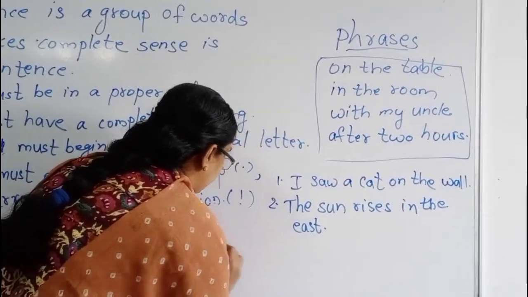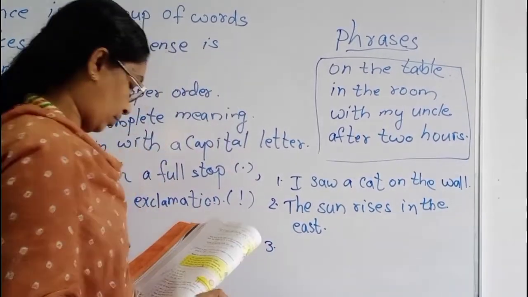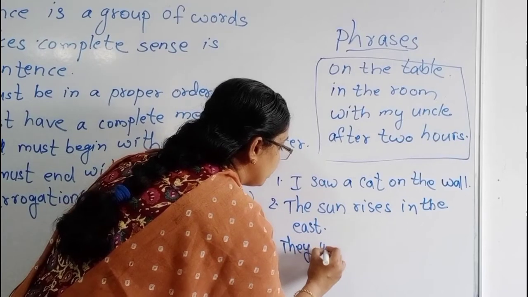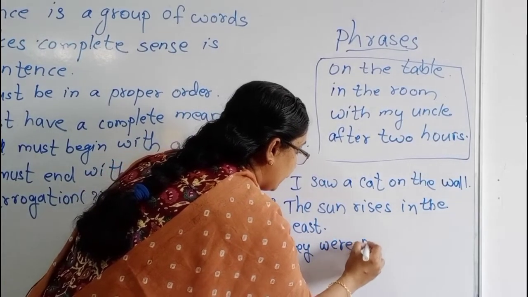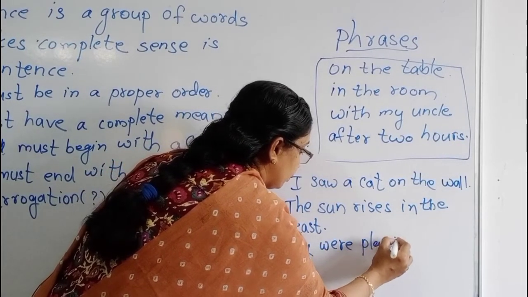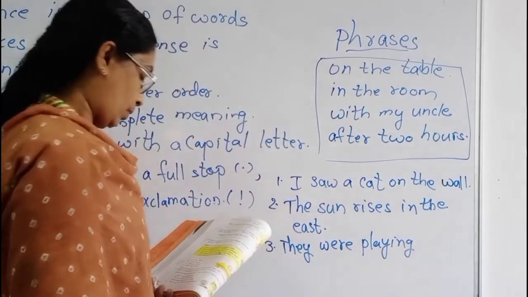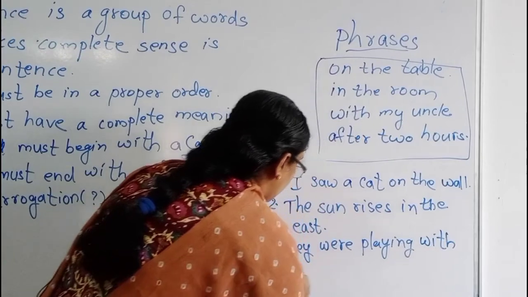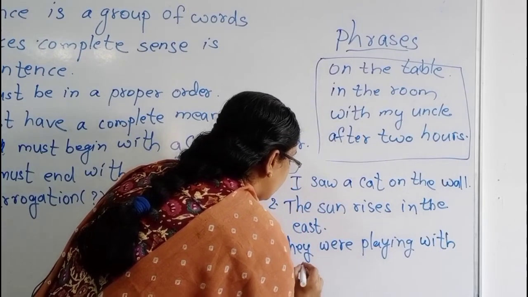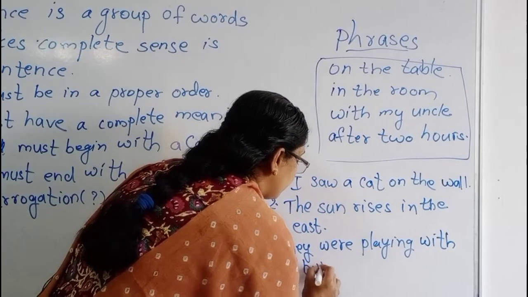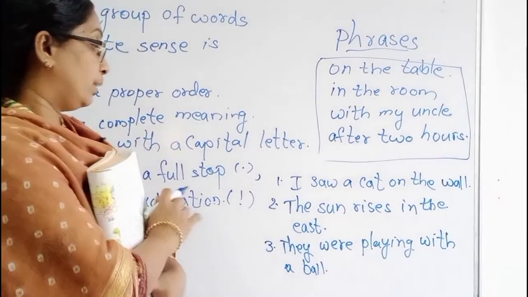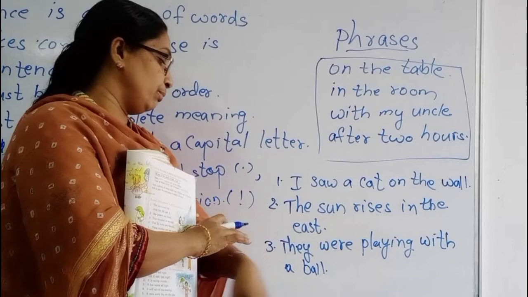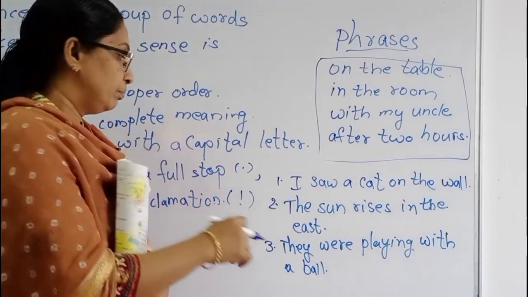Number 3: They were playing with a ball. Did you understand, children? They were playing with a ball. They is the subject. Were playing with a ball is the predicate.